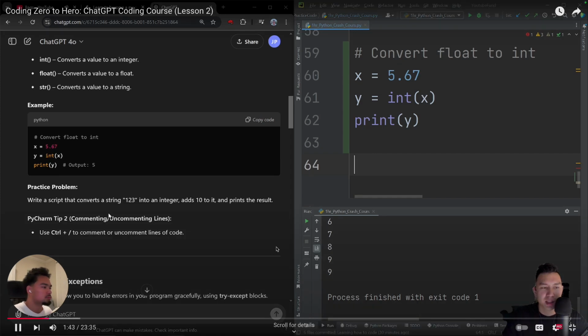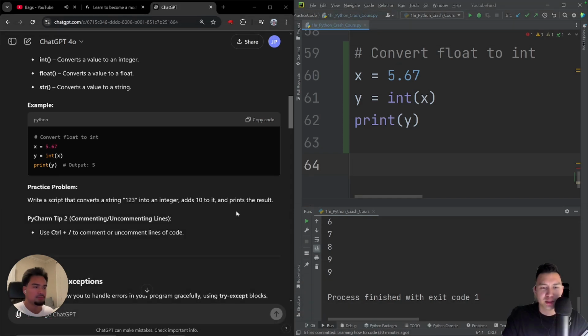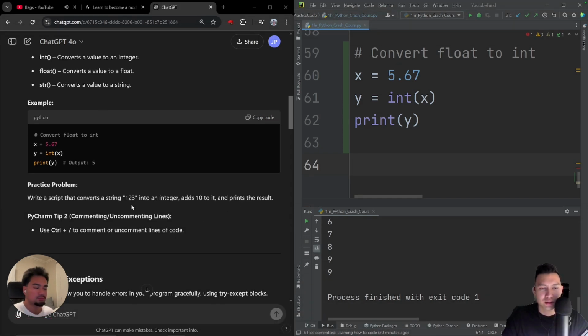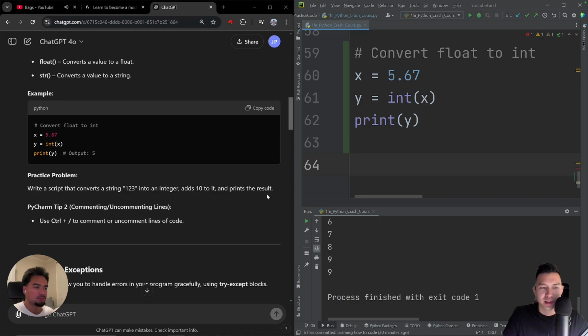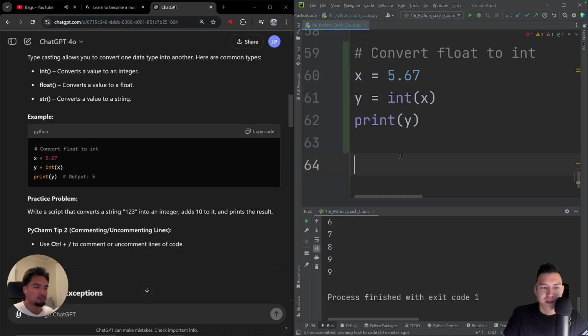Practice problem. Write a script that converts a string 1, 2, 3 into an integer. Adds 10 to it. So it should be 133. Is that what the output's supposed to be? So, let's do... Hold on, everyone. A string 1, 2, 3.